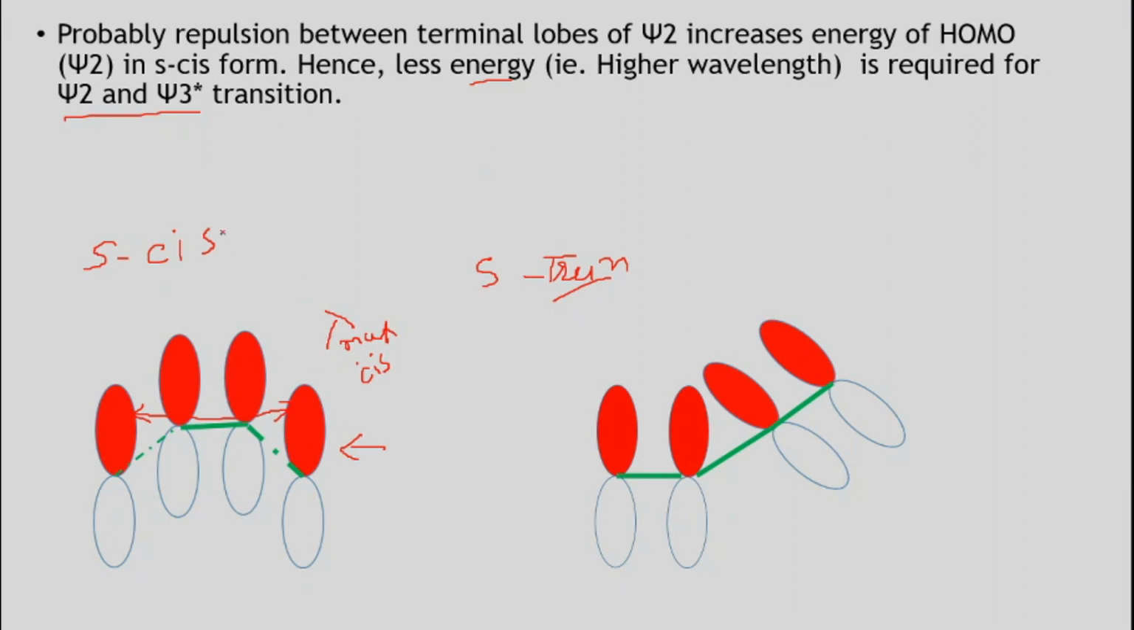Here one thing we need to mention: the cis gives a peak at higher wavelength but with lower intensity, whereas the trans generally shifts the peak towards the shorter wavelength, but the intensity, or molar absorptivity value, is slightly higher than the cis part. So this is one more important question from the exam point of view. This is all about the conjugation effect of alkenes, dienes and polyenes. Thanks.